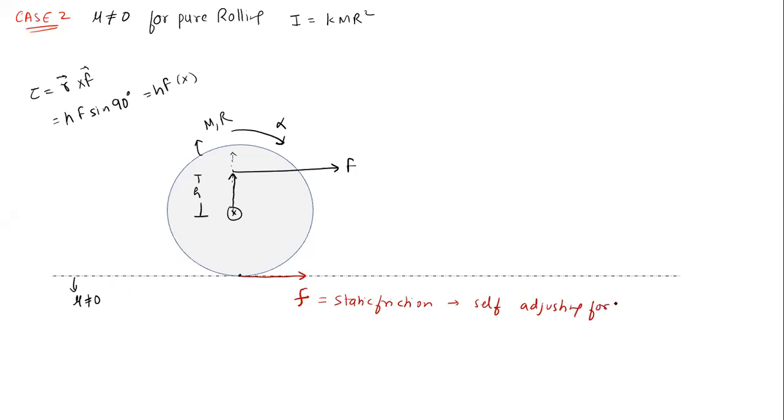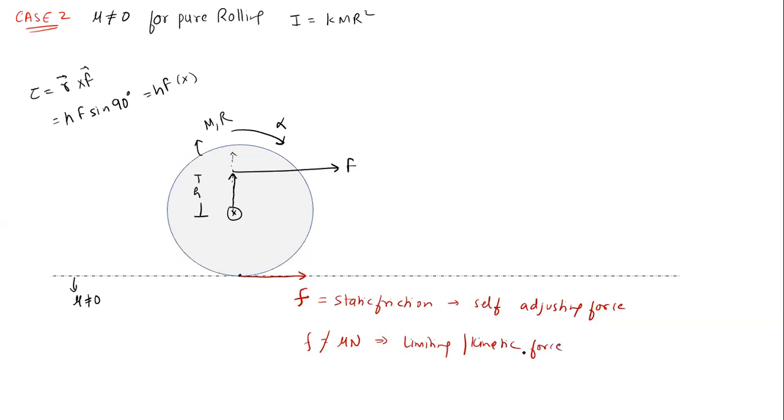It is a self-adjusting force. So can I write friction equal to mu times normal reaction? Is this possible? Can I write the friction force as mu times the normal reaction in this case? No. This is the condition for limiting or kinetic friction.